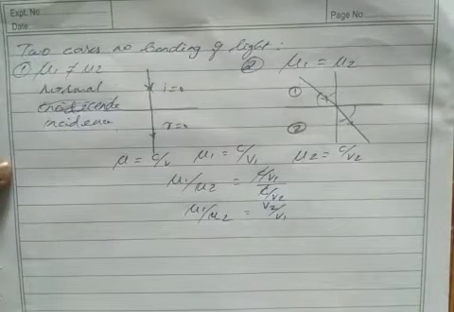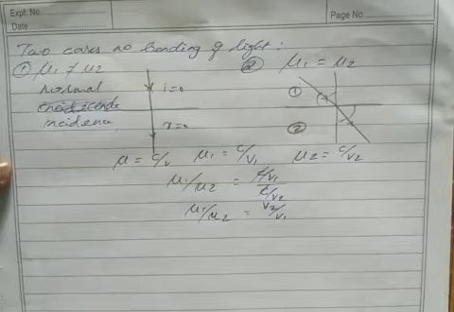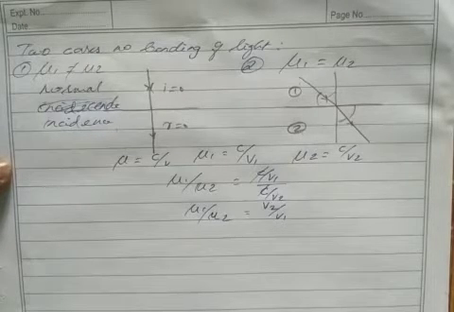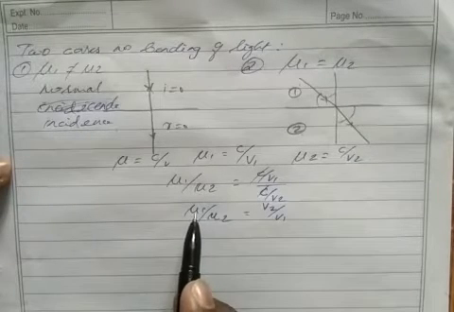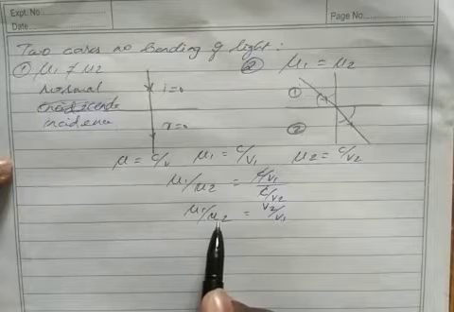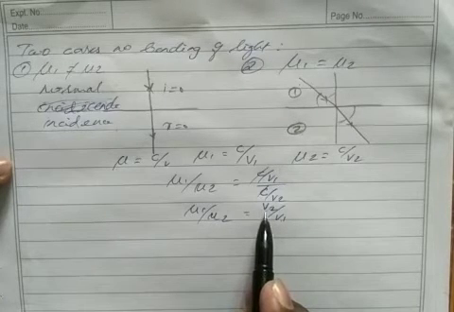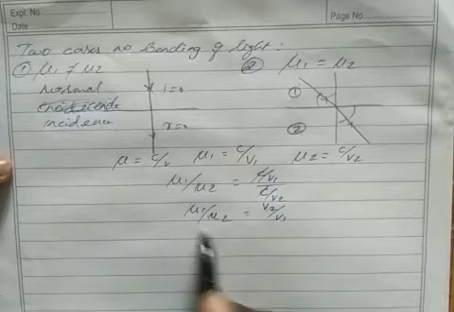Very same formula as I said already. Refractive index is inversely proportional to the velocity in that medium. So see here, refractive index of medium 1 is inversely proportional to velocity of medium 1. Refractive index of medium 2 is inversely proportional to velocity of medium 2. Clear?